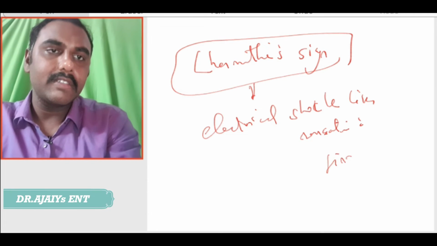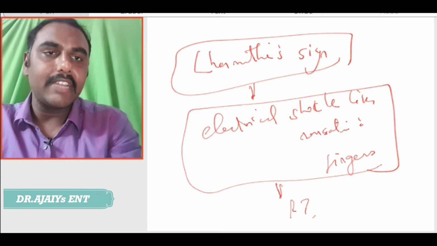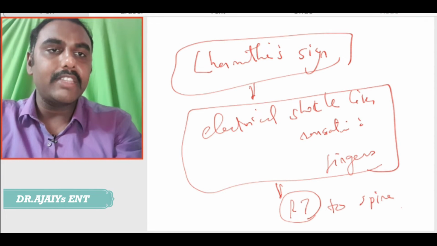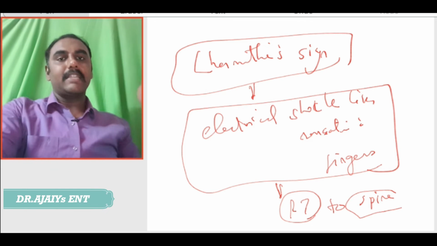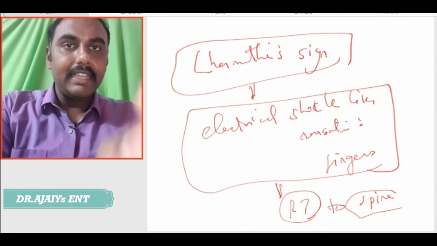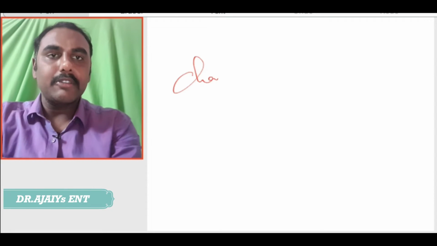That is called Lhermitte's sign, following radiotherapy to the spine. Means we are not giving it to the spine, but the radiotherapy is going and involving the spine, which may produce a Lhermitte's sign.